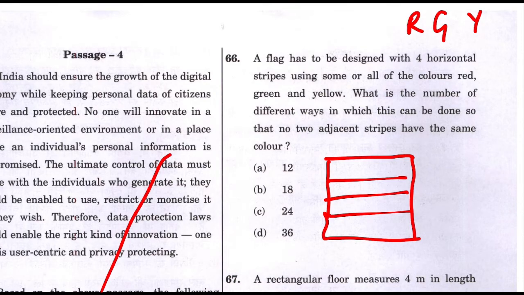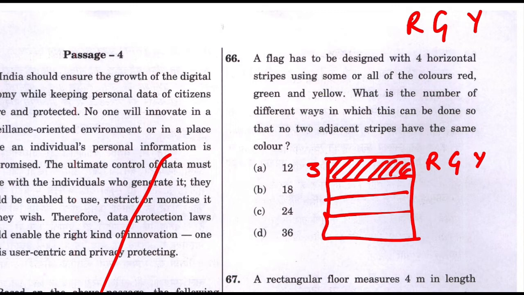So let's start with strip number 1. How many options do we have? You can either have red or green or yellow. Choose any color. You can choose any color you want and fill strip number 1. So how many ways can you fill strip number 1? That is 3 ways. Strip number 1 is done.